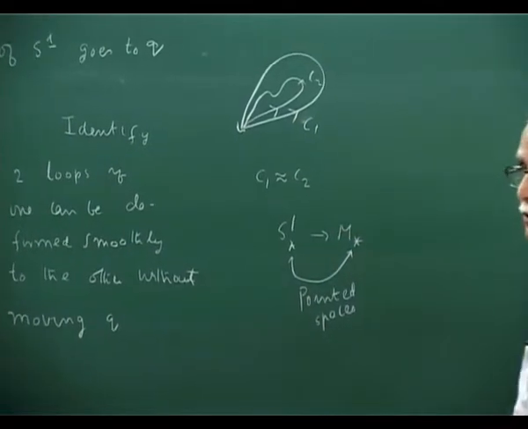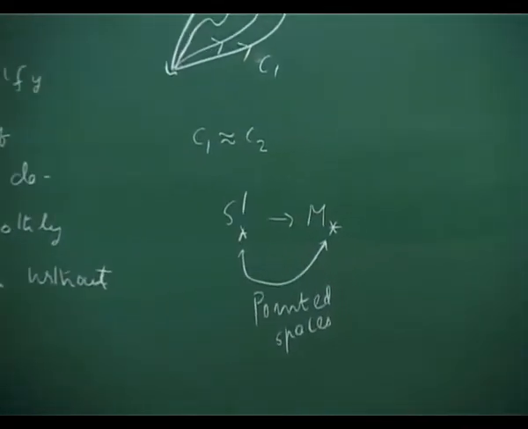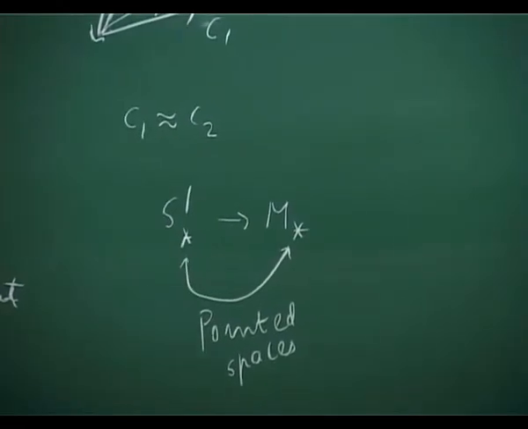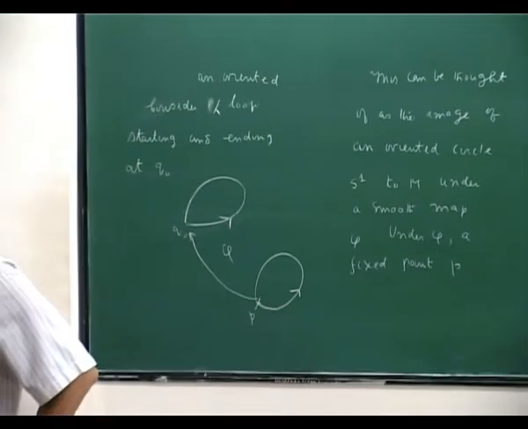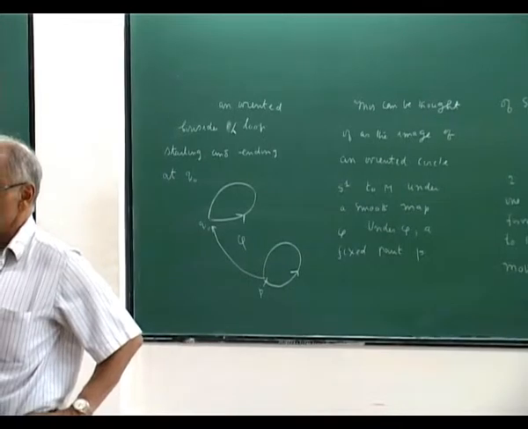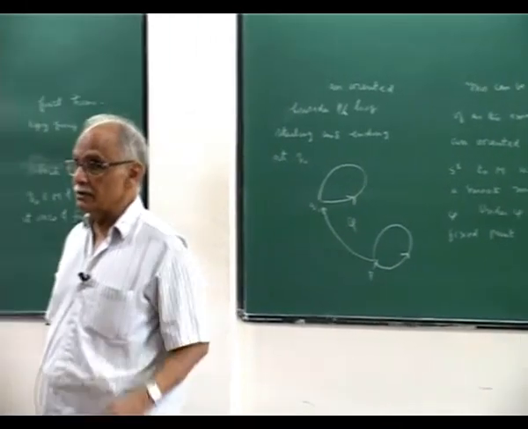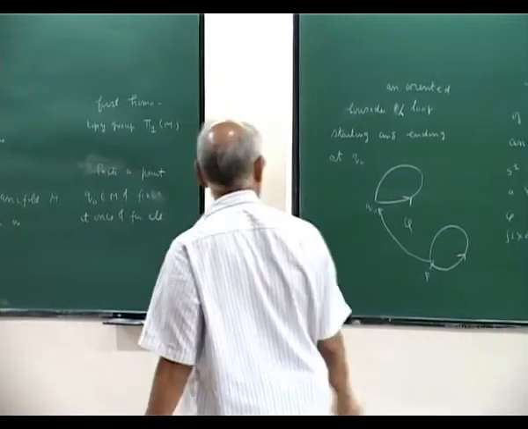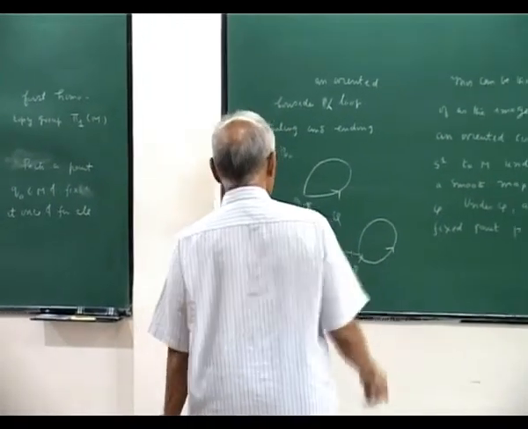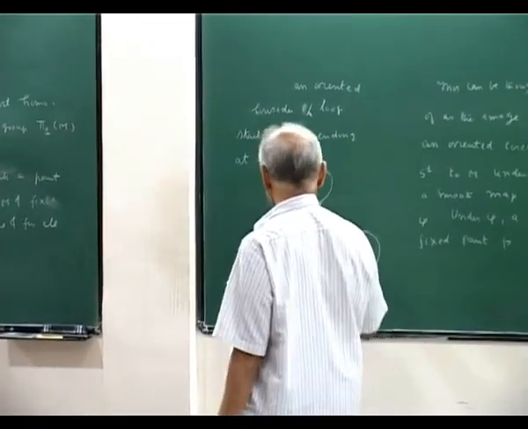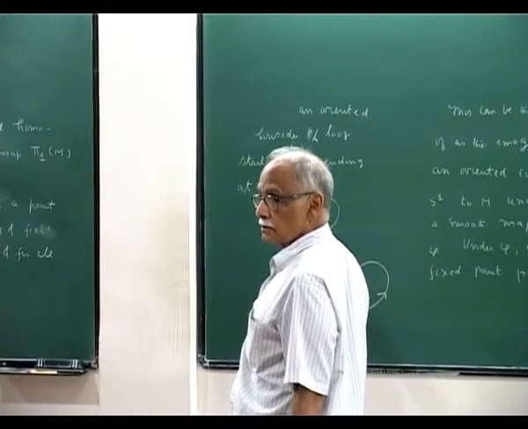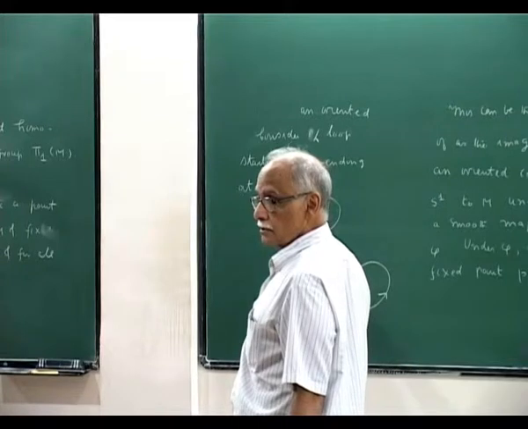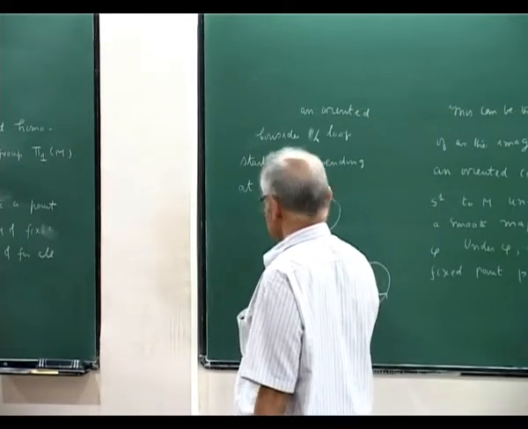So I read that the loop is not the image of the map itself, but the map. A loop you find on the pointed space is not the image of the map, but the map itself. Does that distinction make a difference? It is a map, yeah, it is a map. So the image of a map, this loop here, yeah, is the image of this loop under the map phi. So do I call the loop the image of the map or phi itself? No, you call the image the loop.